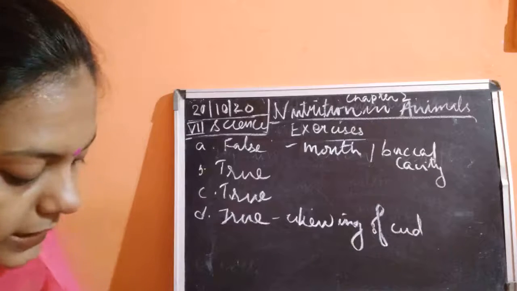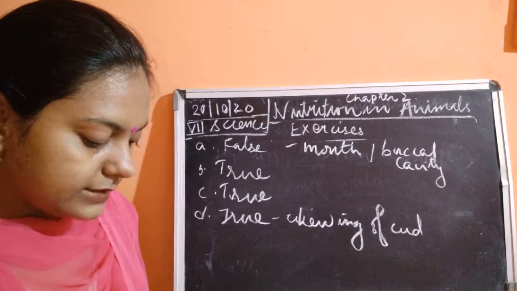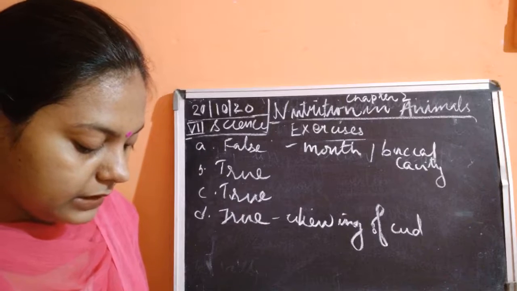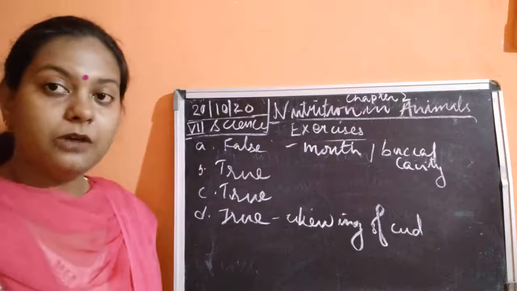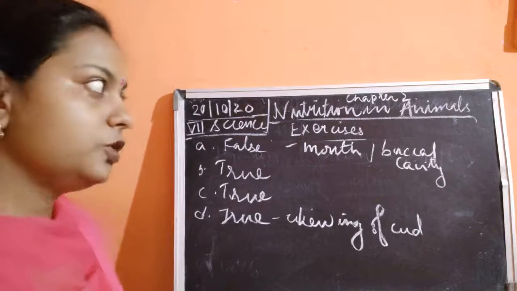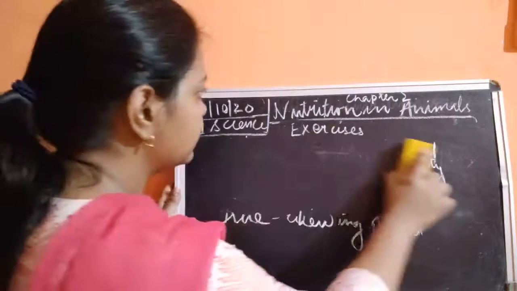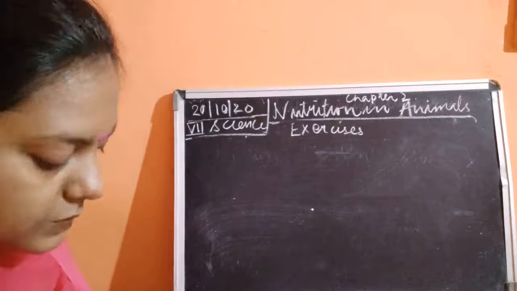Fine. Now the next point is tick mark the correct answers for the following. Fat is completely digested in the first is stomach, second is mouth, third is small intestine, and the fourth one is the large intestine. I think you all might be knowing the answer, that the complete digestion takes place inside the small intestine.